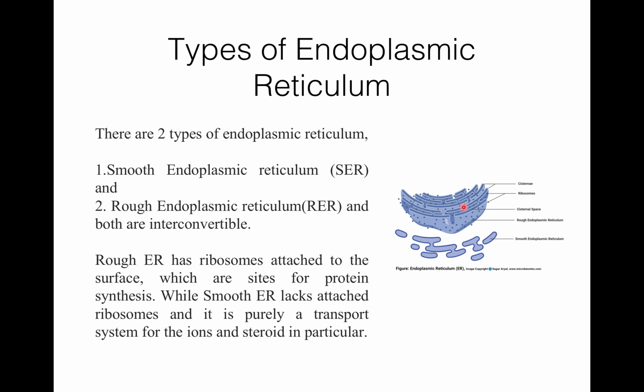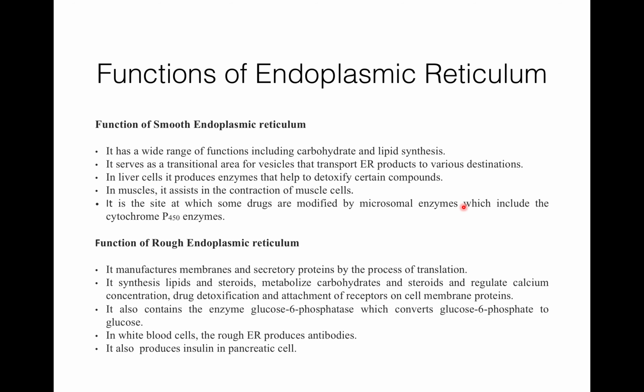And smooth endoplasmic reticulum is formed from RER, that is rough endoplasmic reticulum, by the loss of ribosomes. But rough endoplasmic reticulum is formed from nuclear membrane. So these are the differences between SER and RER. Now functions of endoplasmic reticulum.